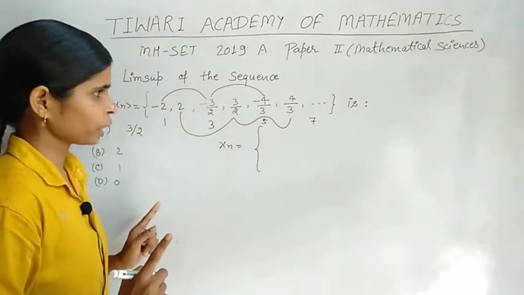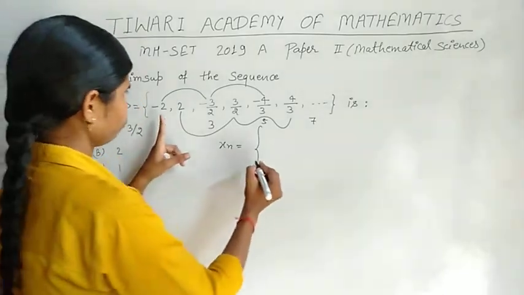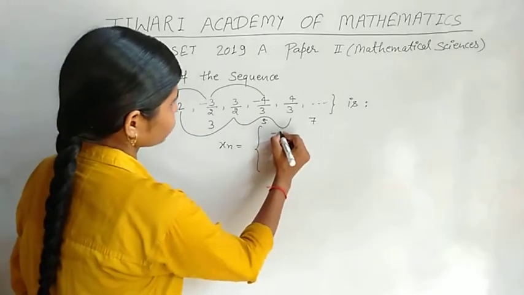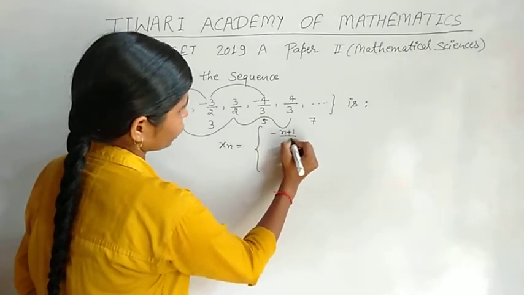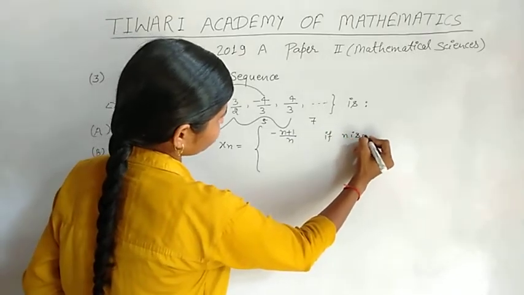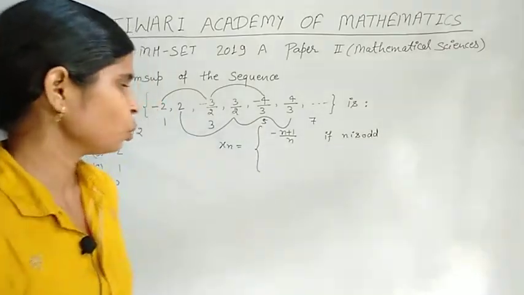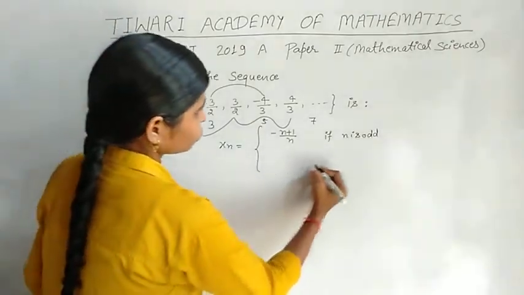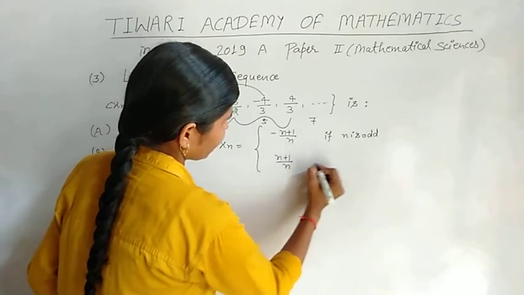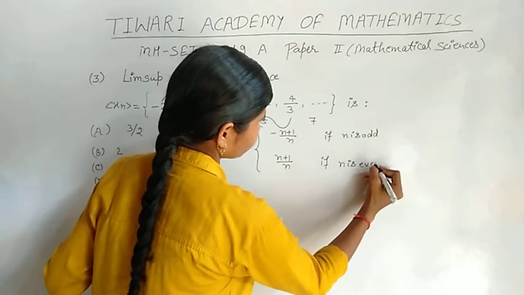So we break it into an even and an odd sequence: x_n is −(n+1)/n if n is odd, and (n+1)/n if n is even.